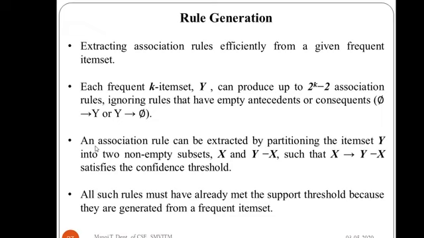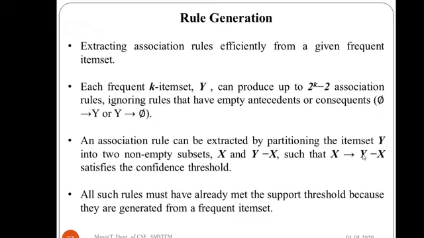An association rule can be extracted by partitioning the item set Y into two non-empty subsets, that is X and Y minus X, which means X implies Y minus X. So your antecedent will have the items present in X. Y minus X means excluding the items in the antecedent, and those will be present in the consequent of the rule. In that way we are going to generate a rule.